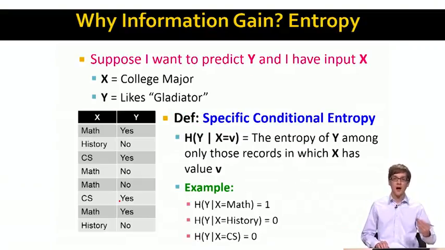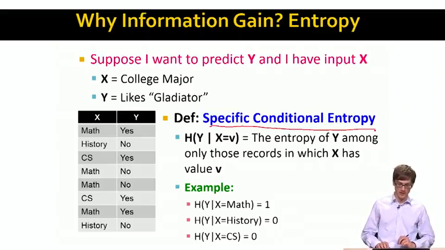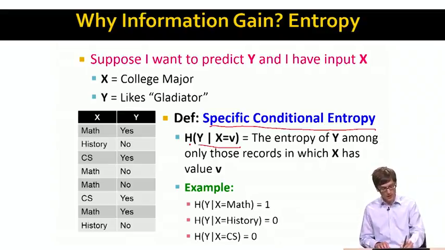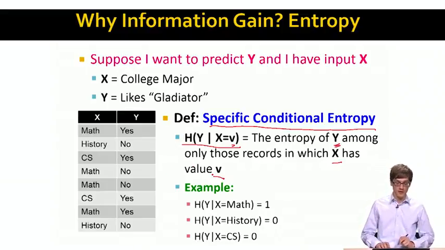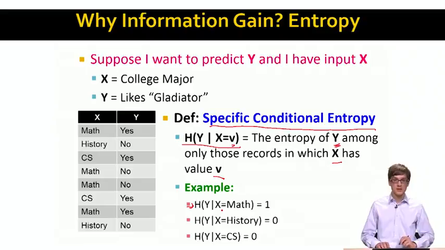Now that I've discussed how we compute the entropy, we can introduce the concept of specific conditional entropy. The way we write this is: what's the entropy of Y given X takes a particular value V? This is the entropy of Y among only those records for which X has value V. For example, what's the entropy of Y given that X takes the value math? I only select the rows for which X takes the value math. I see that half of them have value yes, and half of them have value no.